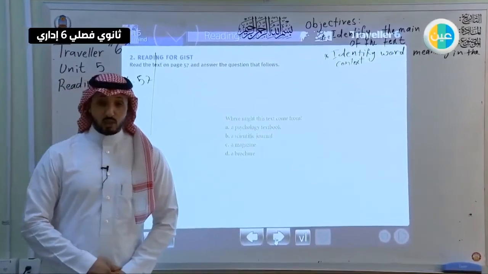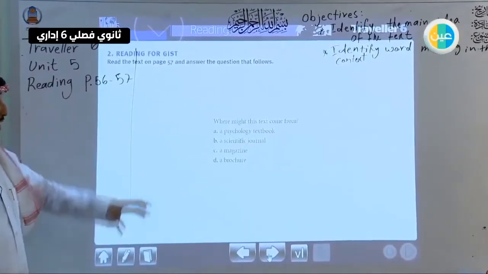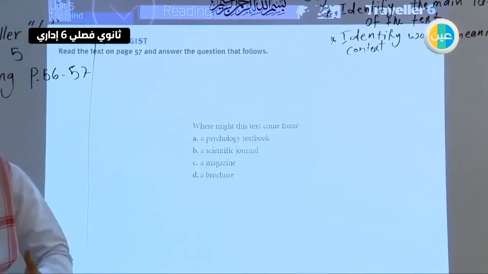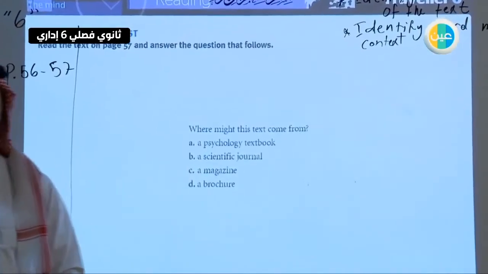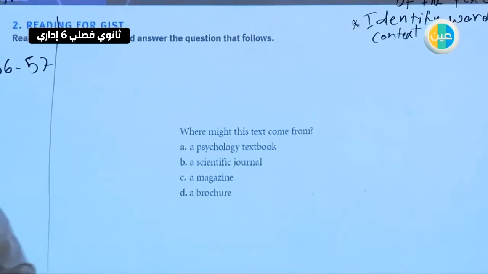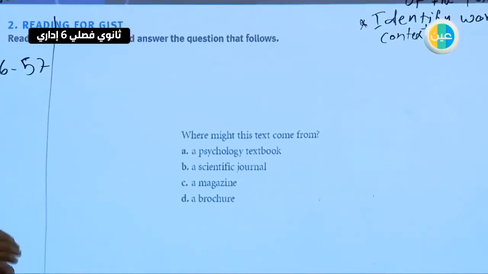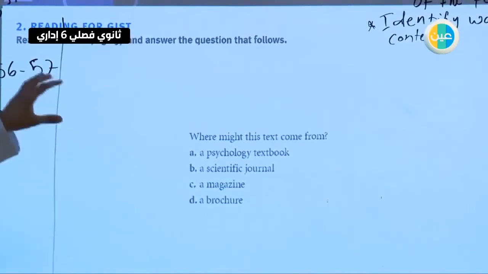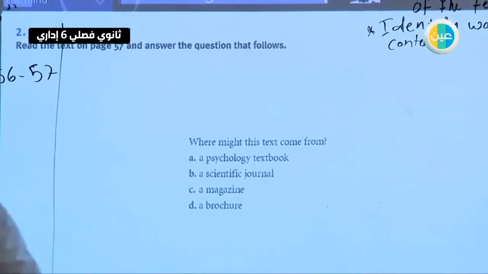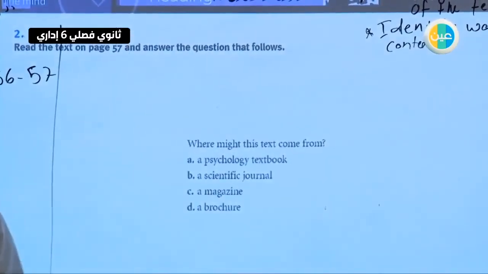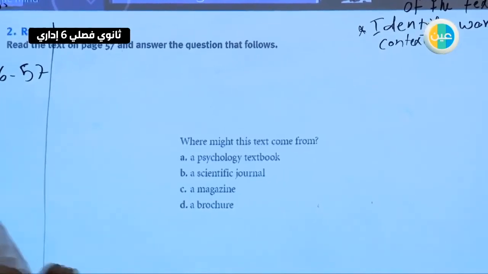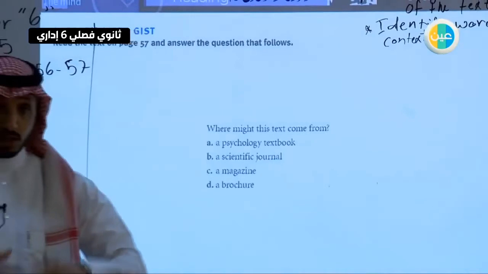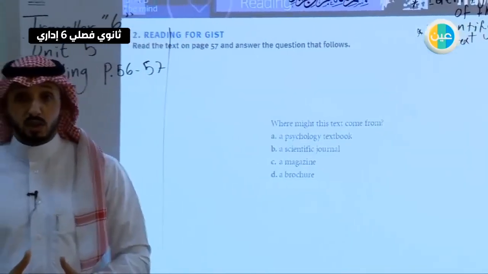Reading for gist, what does that mean? It means you're looking for the essence. You don't have to read the whole text, but focus on the topic sentence, guys. You read the first and the second sentence of each part of the paragraph. طيب reading for gist انك ما تقرا النص كامل، تركز على النقاط الأساسية أول جملة ثاني جملة, and then you get an idea about what you are reading.